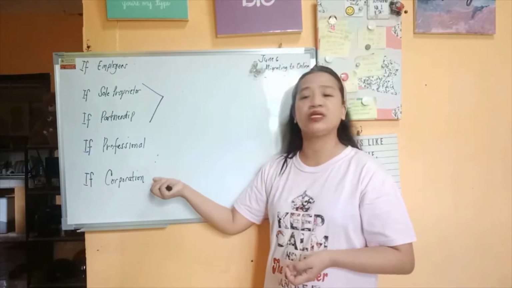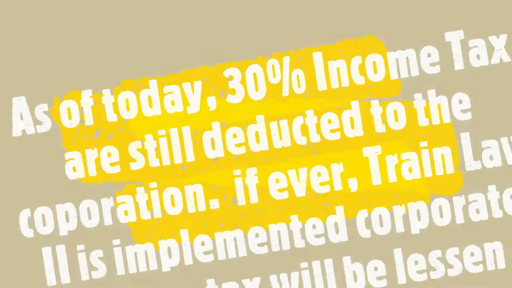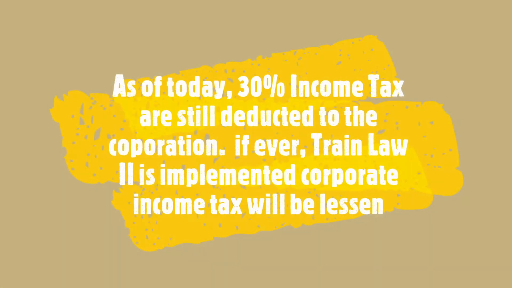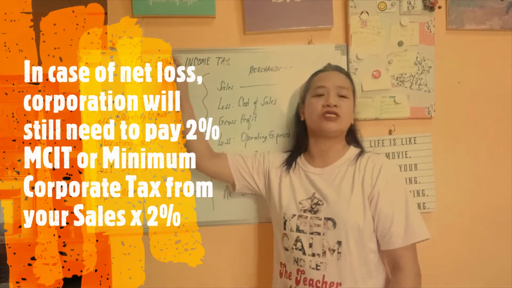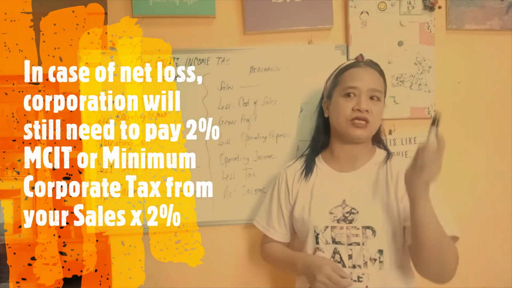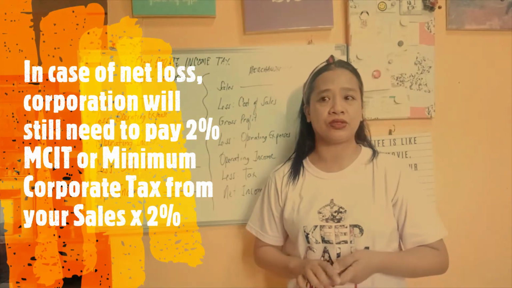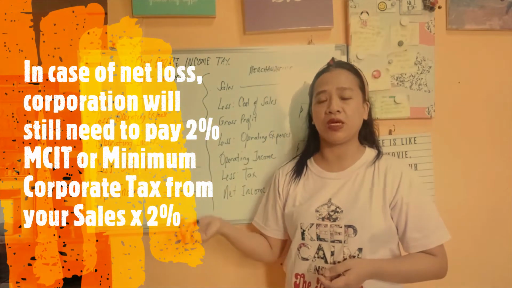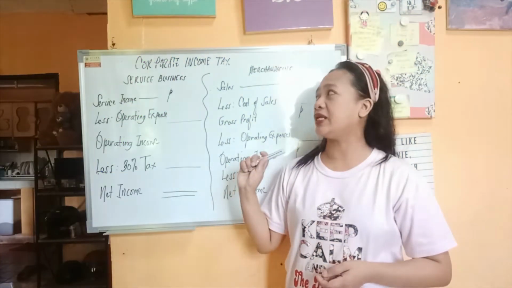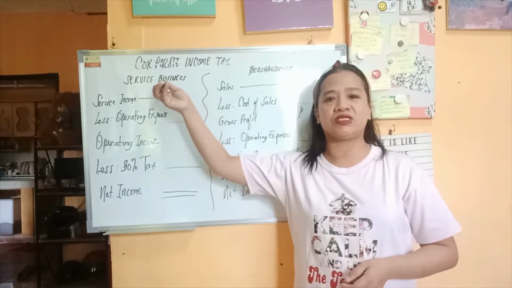So today, we are discussing the corporate income tax. Whatever business it is, we call it our revenue. Here, we're going to fill up your income statement depending on what business it is. Let's start with the service business.